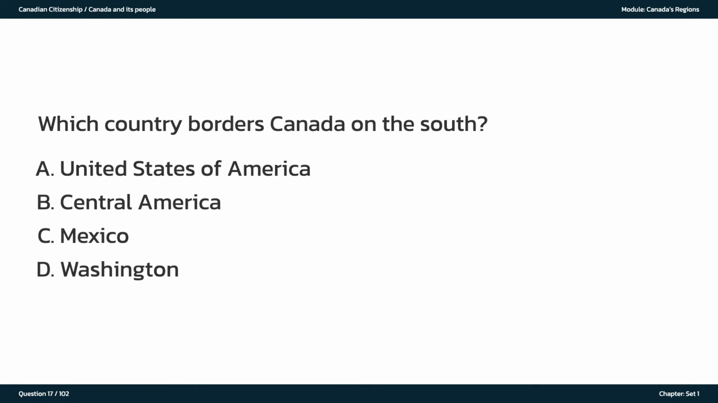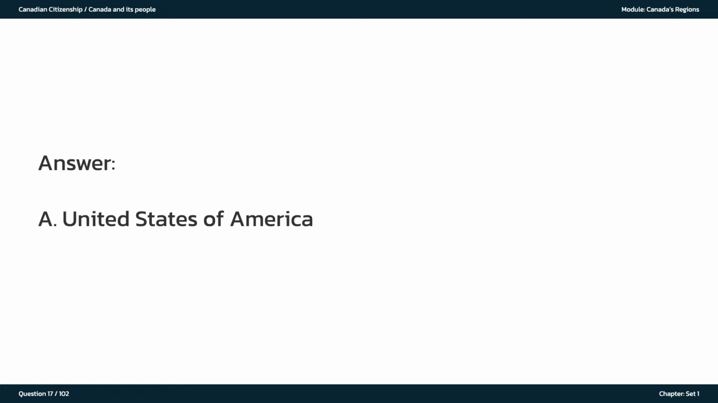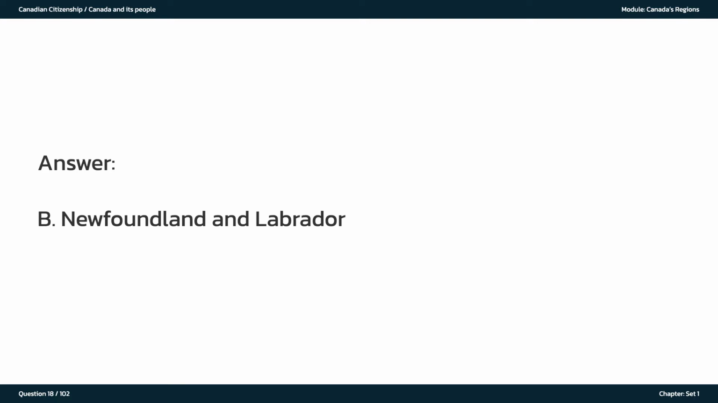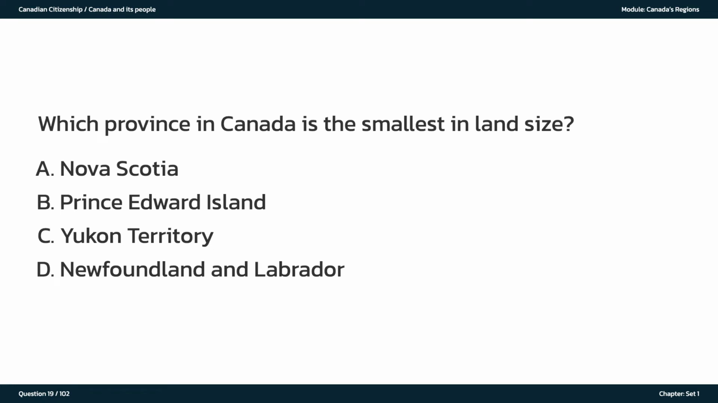Which country borders Canada on the south? A. United States of America. B. Central America. C. Mexico. D. Washington. The answer is A. United States of America. Which province has its own time zone? A. British Columbia. B. Newfoundland and Labrador. C. Nunavut. D. Nova Scotia. The answer is B. Newfoundland and Labrador. Which province in Canada is the smallest in land size? A. Nova Scotia. B. Prince Edward Island. C. Yukon Territory. D. Newfoundland and Labrador.